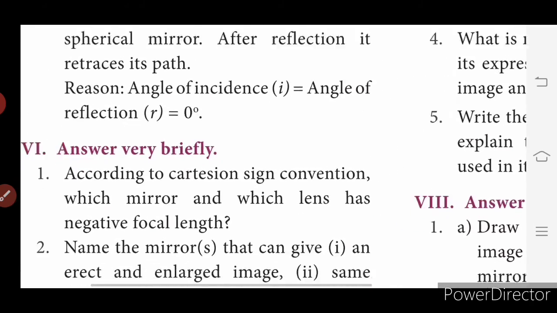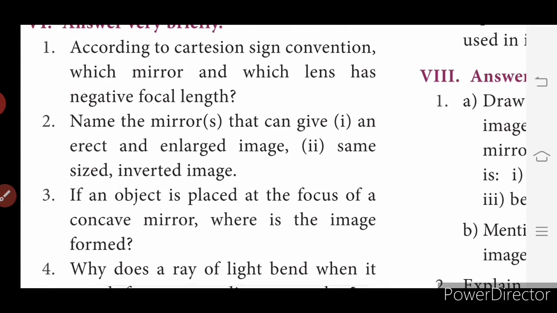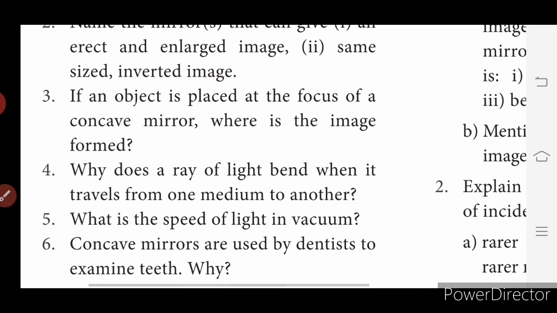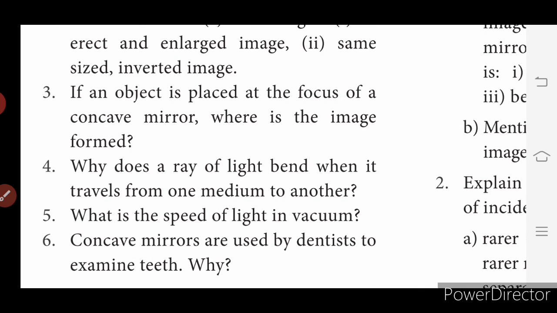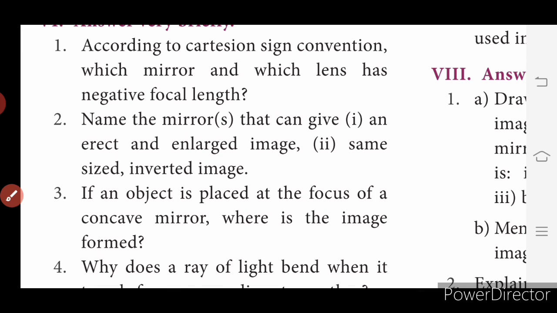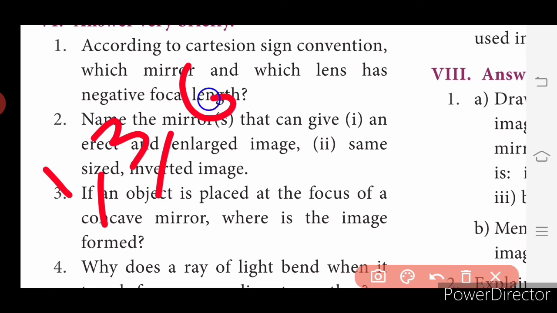Answer very briefly. First question, third question and sixth question. So in brief answers, I want you all to write first, third and sixth question.